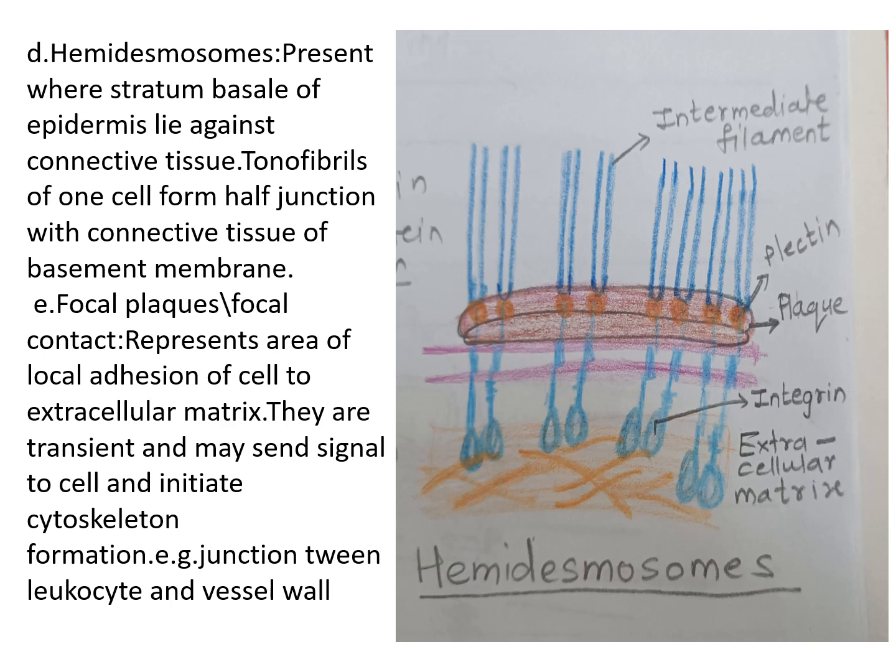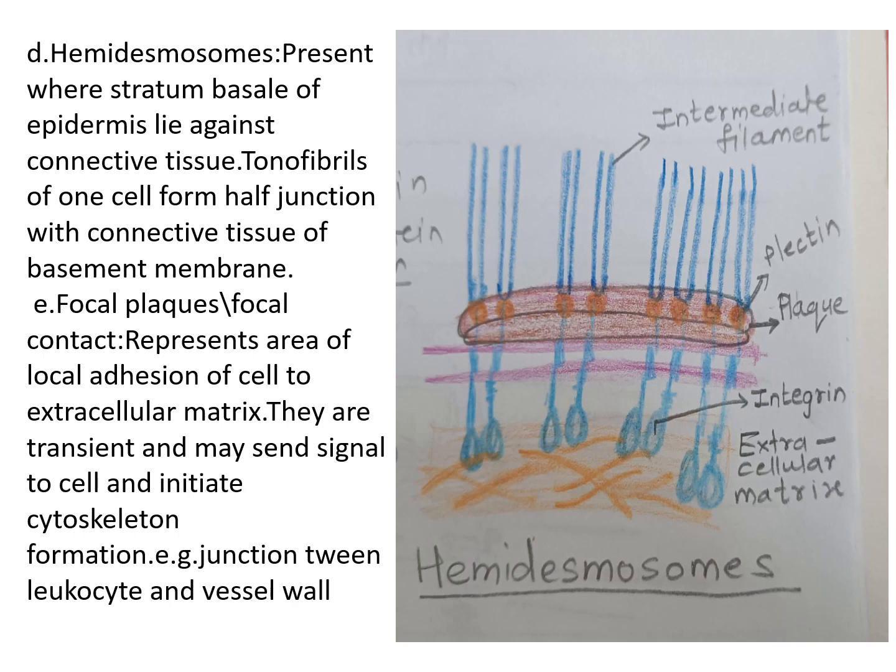The fourth subtype of anchoring junction is hemidesmosomes. The hemidesmosome variety of cell junction is seen in the stratum basale of the epidermis, which is the first layer of the epidermis, and the stratum basale lies against the connective tissue. Here the tonofibrils of one cell form a half junction with the connective tissue of the basement membrane. As you can see in the diagram, we can see the basement membrane, and just above that a plaque is formed by a glycoprotein called plectin.